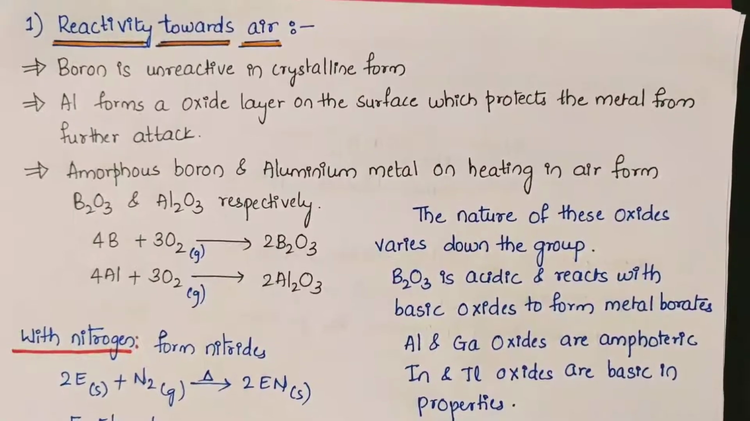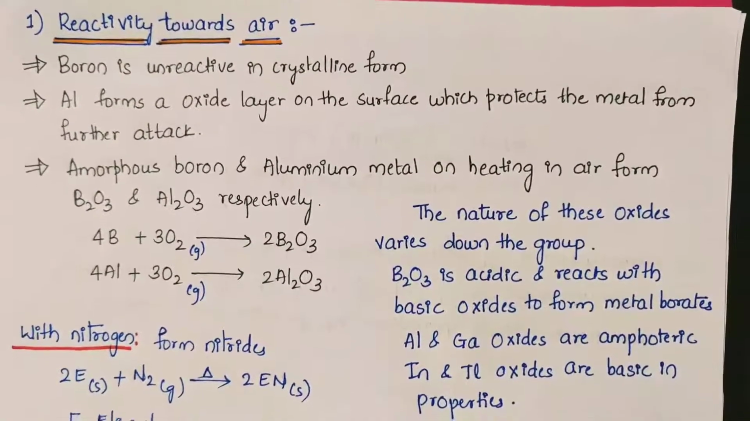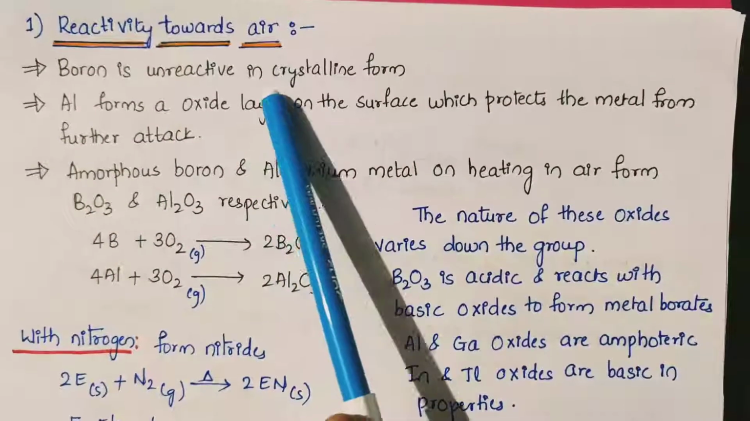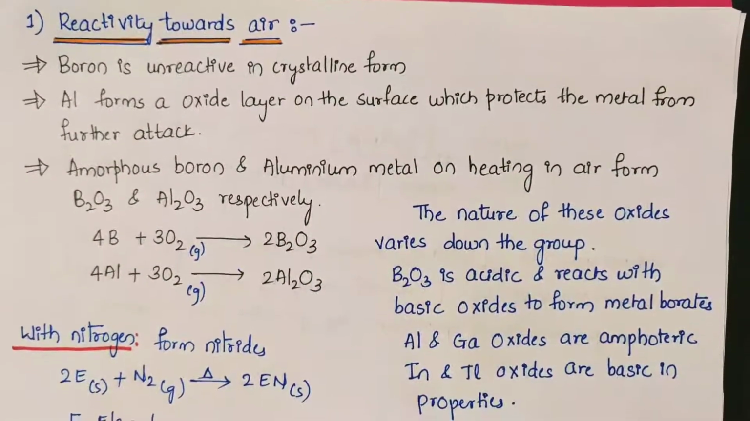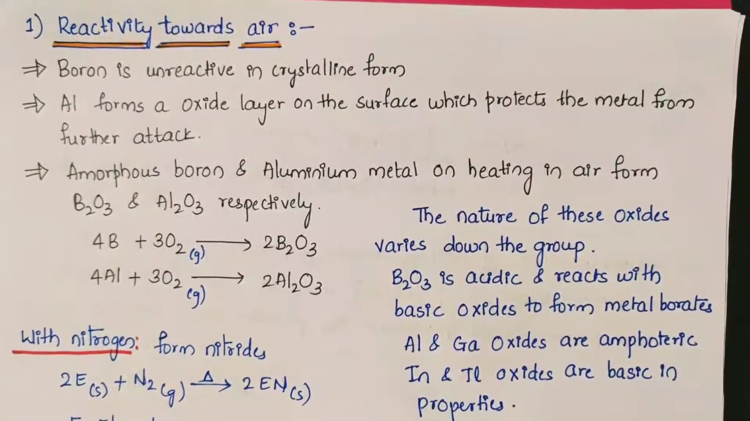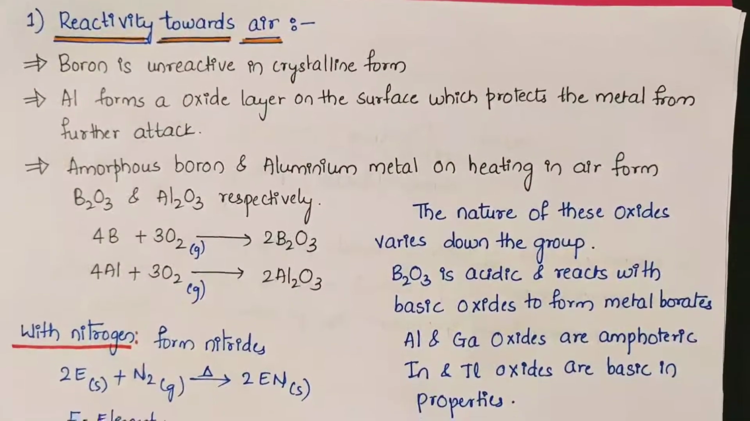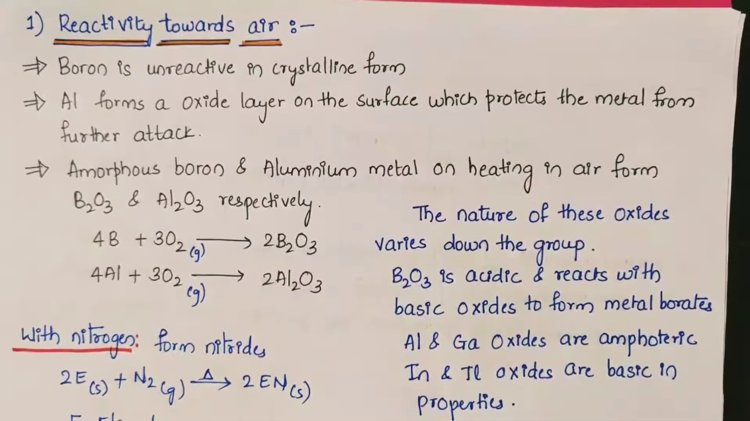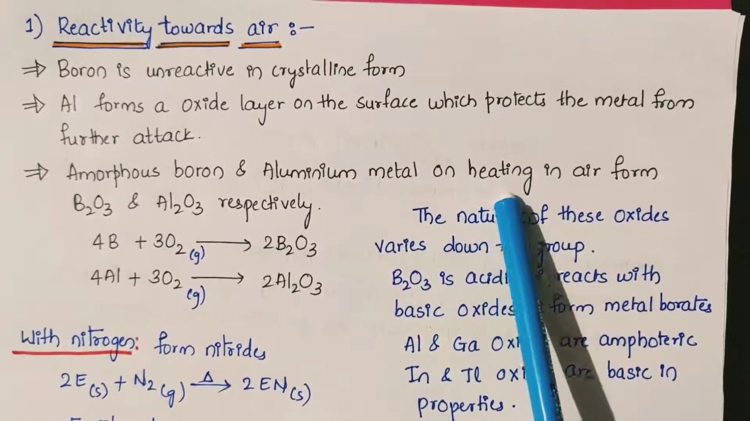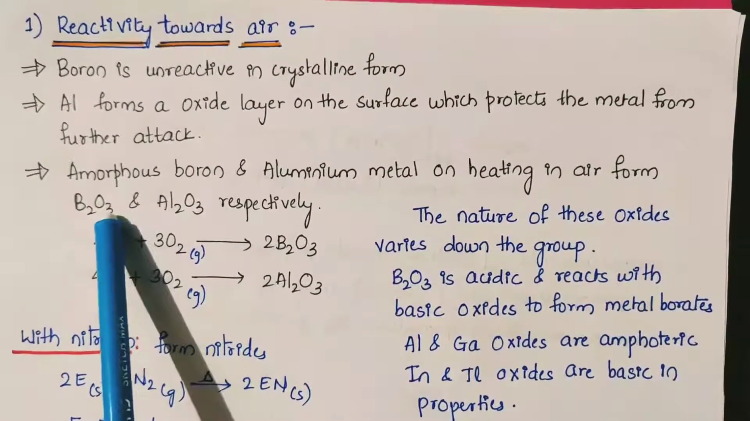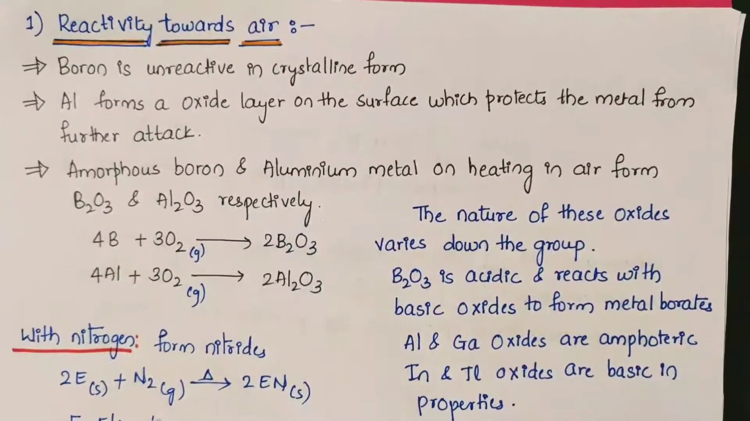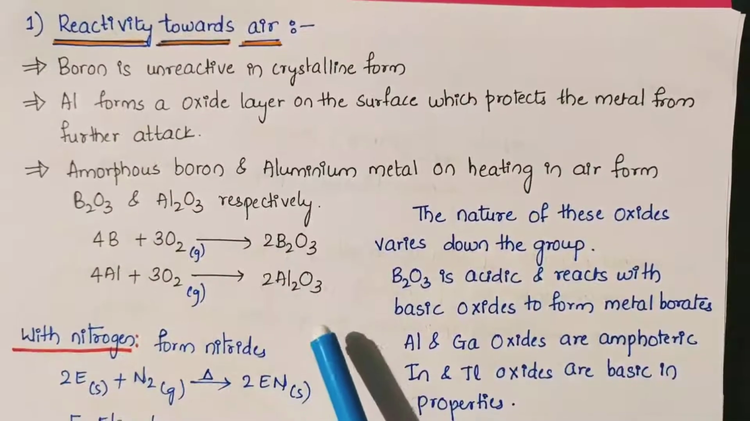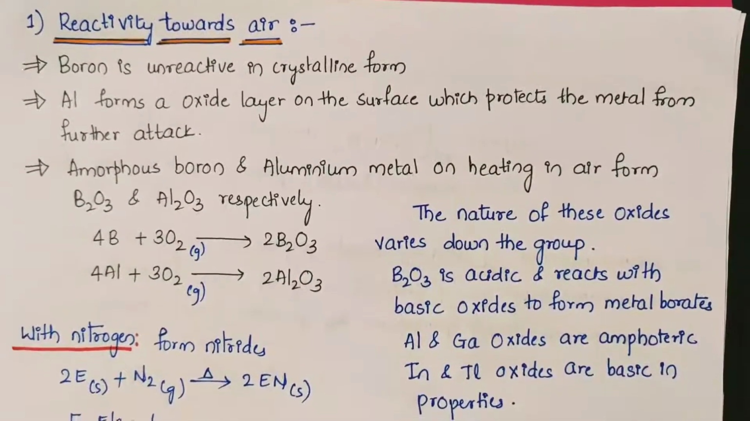Now aluminium is stable in air. Why? Because aluminium forms an oxide layer on the surface which protects the metal from further attack. Amorphous boron and aluminium metal, if you heat them in air, will form respective oxides. Boron forms the oxide boric anhydride. Aluminium forms Al2O3, that is nothing but alumina.